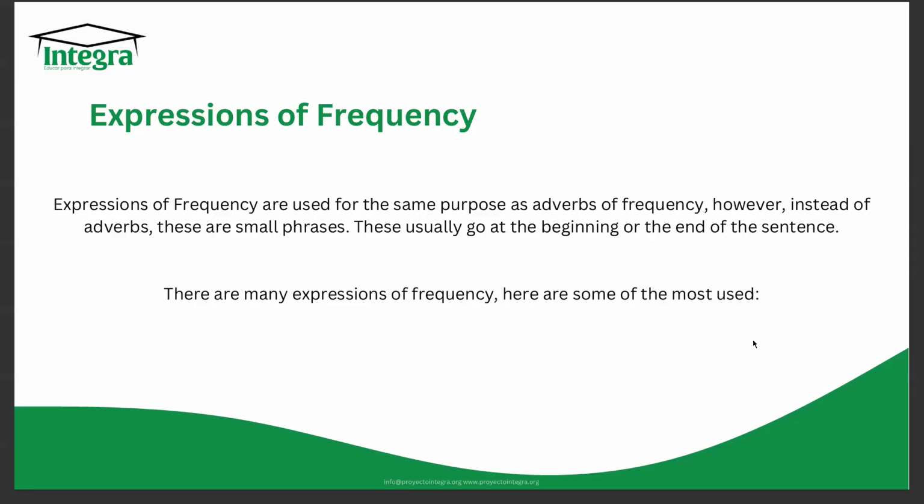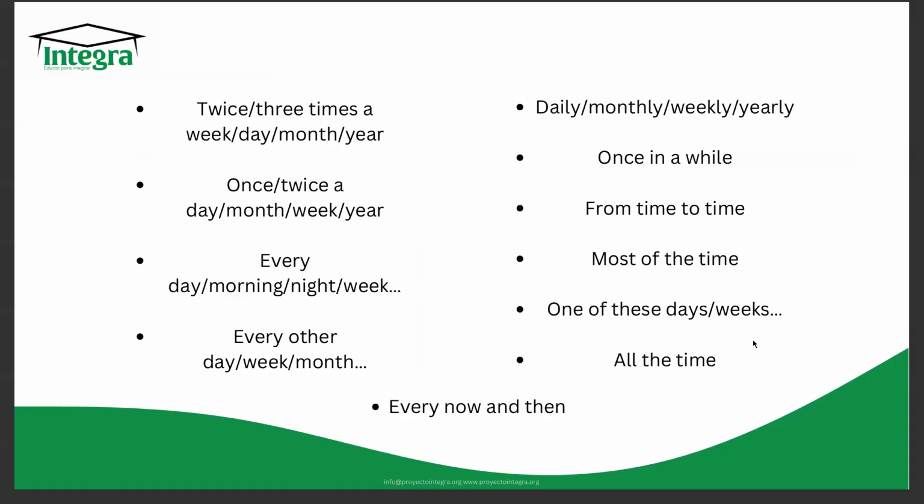That could also be changed with most of the time. It's not always, but it's a big portion of the time. Then we have all the time. This is also interchangeable with always. And we have every now and then.